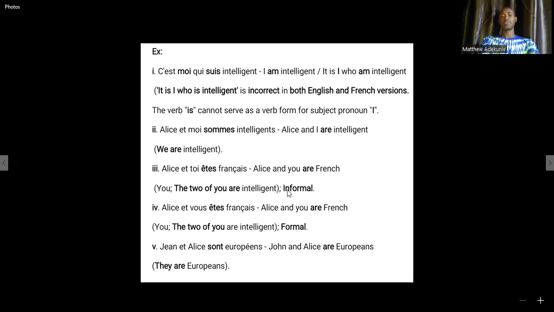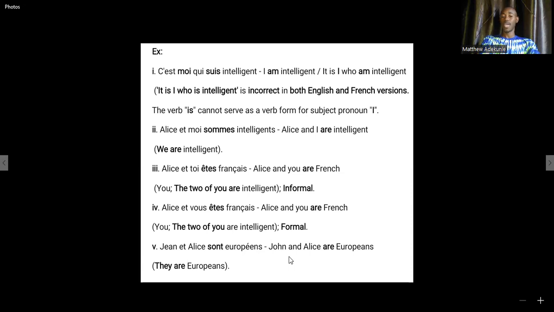And I noted here that the toi is informal. That means that you are familiar with the person. Then the fourth one, we have Alice et vous êtes français. Alice and you are French. The difference between the third and the fourth example is that the fourth one is formal. The you is maybe someone you hold in high regard, like someone in a big position or your boss at work. Then the fifth one, Alice et Jean sont européens. John and Alice are Europeans.